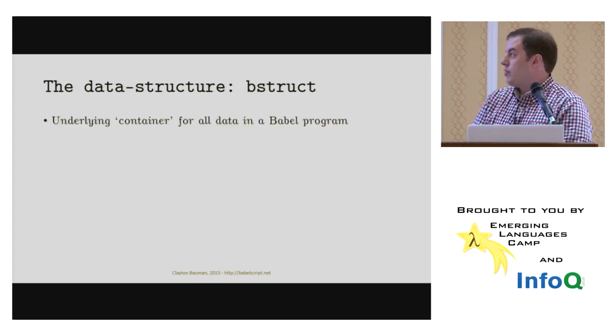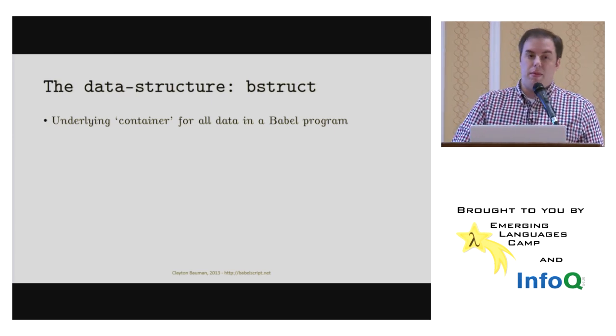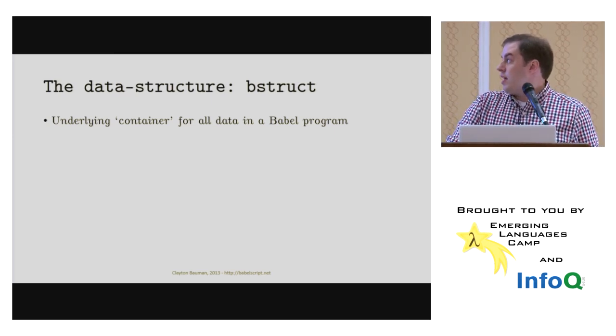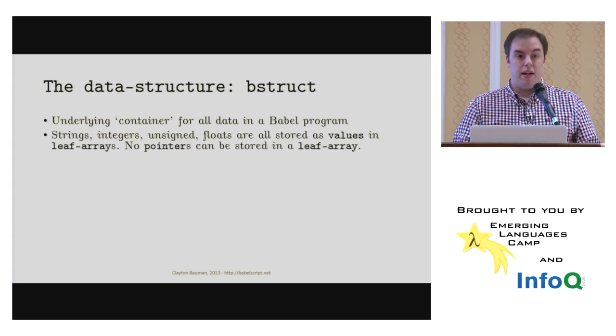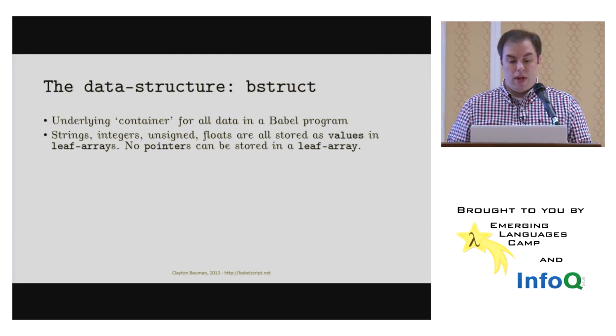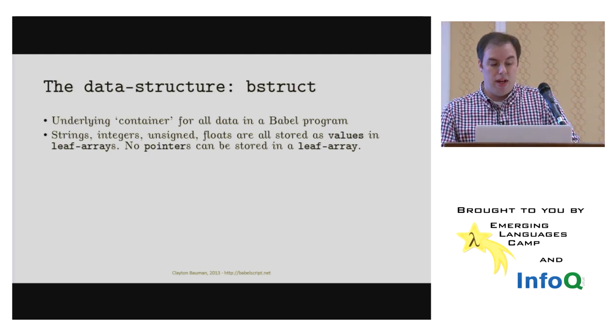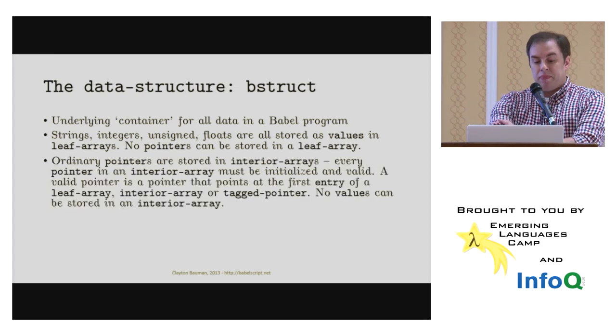So the Babel data structure is called the B struct, or for Babel struct. It's the underlying container for all data in a Babel program. Data such as strings, integers, unsigns, and floats are all stored as values in leaf arrays. And no pointers can be stored in a leaf array. So that's one kind of thing, the leaf array.